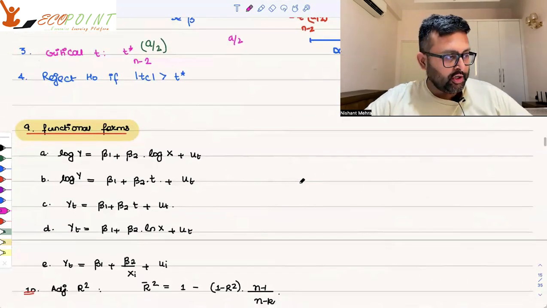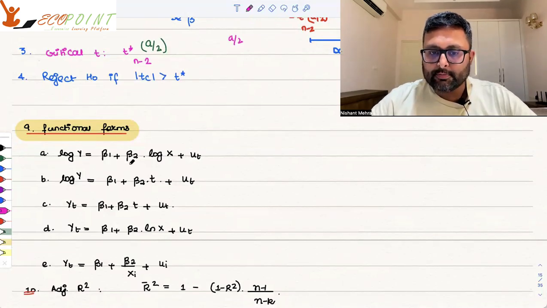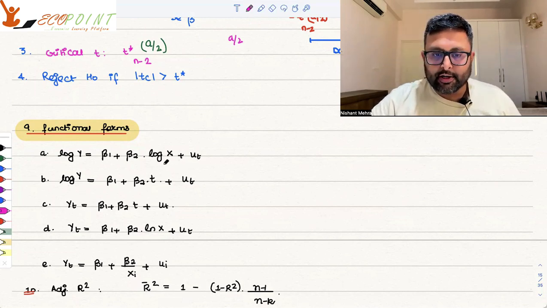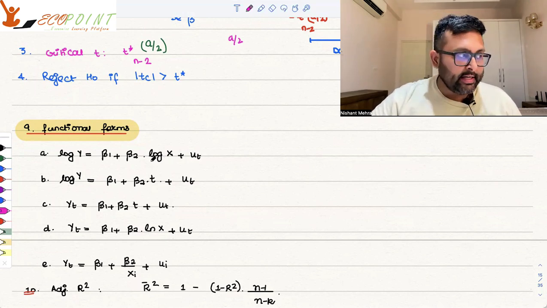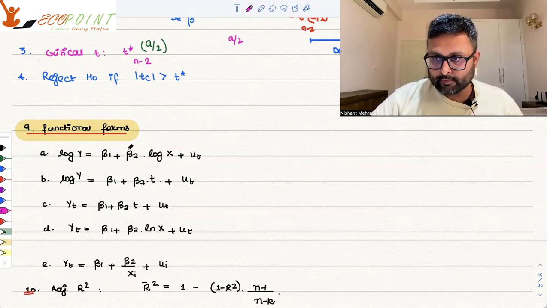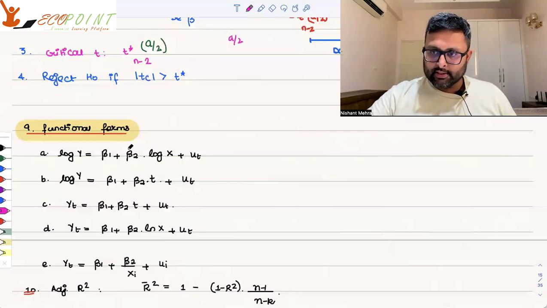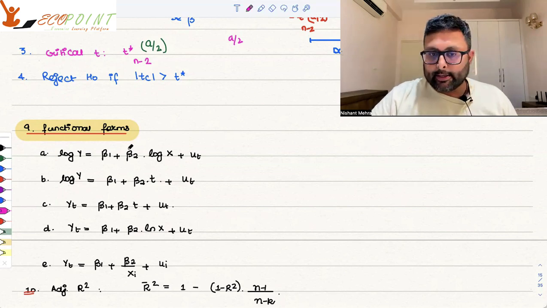Then you have different functional forms, right? So log y equals beta 1 plus beta 2 log x plus u. This is the elasticity form. When you have log on both sides, you will interpret it like this: a 1% increase in x will lead to a beta 2% increase in y. Just remember this: with whichever variable, whether dependent or independent, you have the log, you will interpret it in percentage terms.